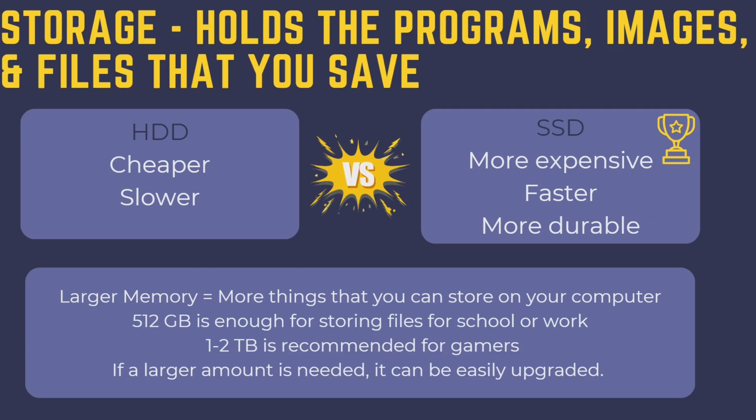Next up, we have storage. There are two different types of storage used when building a computer: HDDs and SSDs. HDDs work by storing data on a magnetic disk, whereas SSDs store data electronically in flash memory. Nowadays, SSDs are much superior to HDDs because they are much faster and more durable. The one positive to HDDs is that they are cheaper per gigabyte. If you are only using your computer for work or school, then you shouldn't need more than 512 gigabytes, but if you have more demanding needs, such as gaming, then you may need as much as 1 to 2 terabytes.